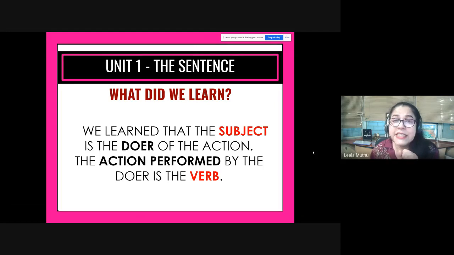So we learned that the subject has to be there, okay, and you have to have a verb in the sentence, okay. So the subject is the doer of the action, and the verb is the action that has been performed by the subject, okay. So let's talk about these three rules. A sentence is a group of words that express a complete thought or make complete sense, okay. The sentence always starts, the first word will start with a capital letter and the sentence ends with a full stop. Third, a sentence has a subject and a verb in it. Okay, so these are the three rules regarding sentences.